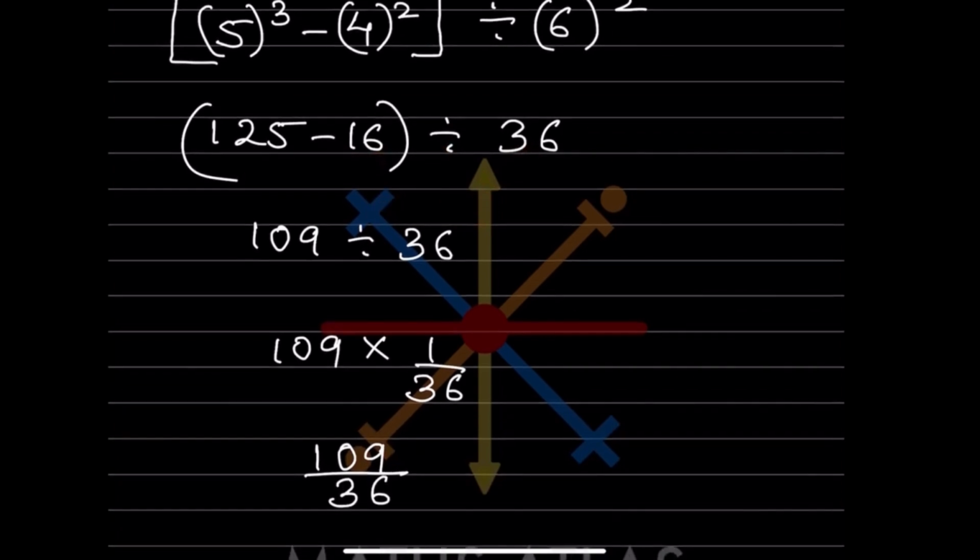So now we can also write directly as 109 divided by 36, or we can do it this way: whenever we have a division like this, we multiply it and then flip over this number, and that is nothing but 109 divided by 36. So both ways you can do it.